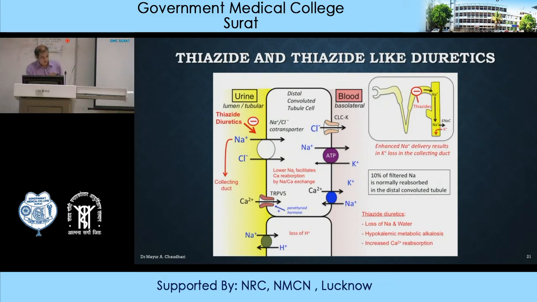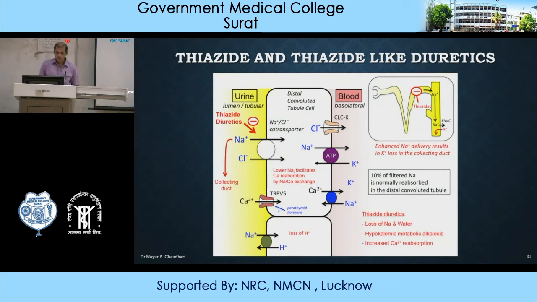So basically thiazide or thiazide-like diuretics inhibit the sodium chloride symport, and thereby prevent reabsorption of sodium. Because of this, sodium ions are excreted out, so there is natriuresis, and along with sodium ion, water is also excreted out. So there is natriuresis and diuresis.